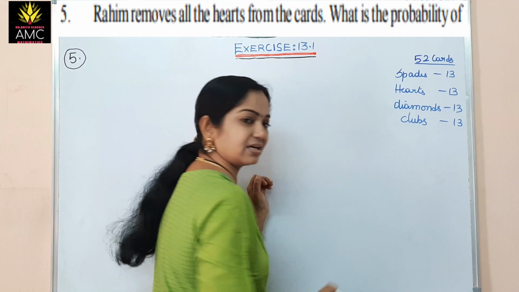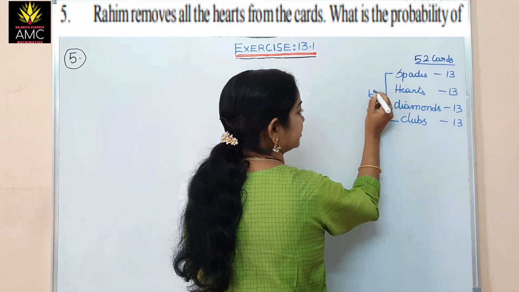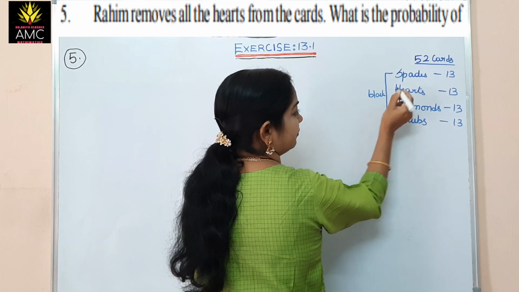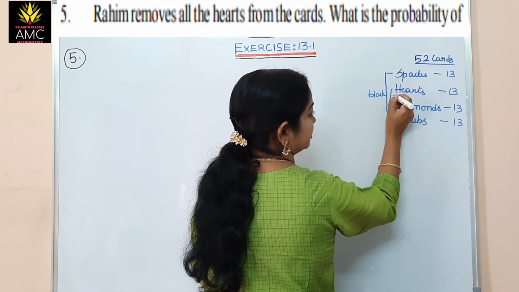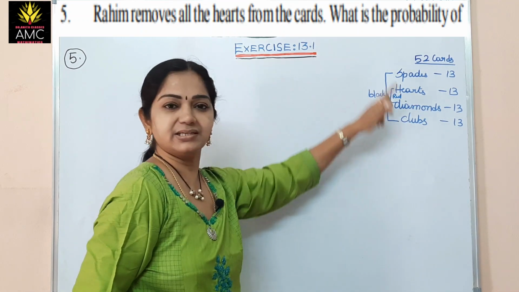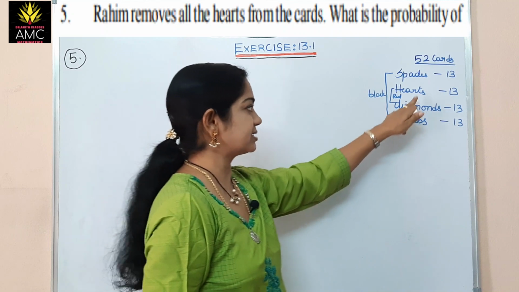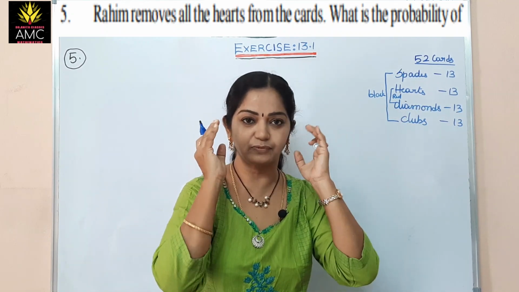And also we discussed that the spades and the clubs are black colored, whereas the hearts and diamonds are red cards. Spades and clubs are black cards and hearts and diamonds are red cards. So we should have that concept of the cards.